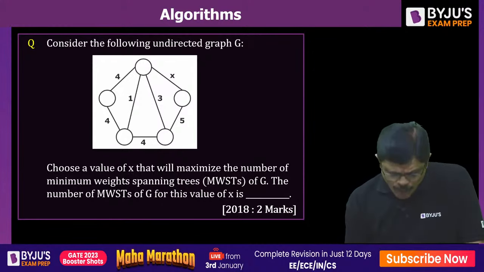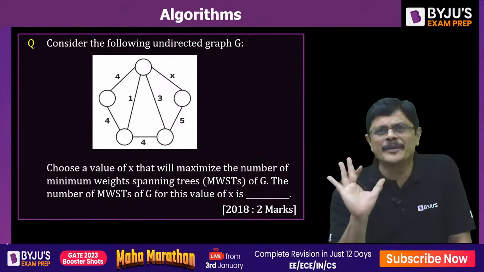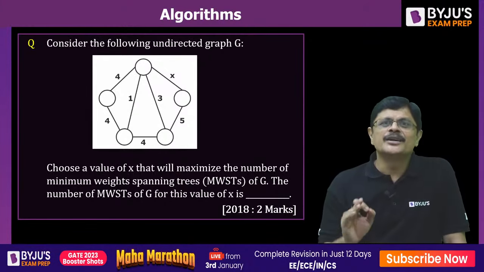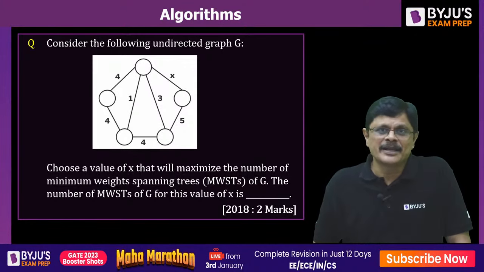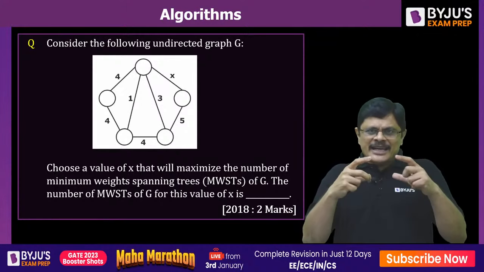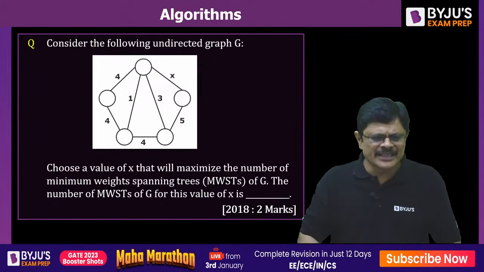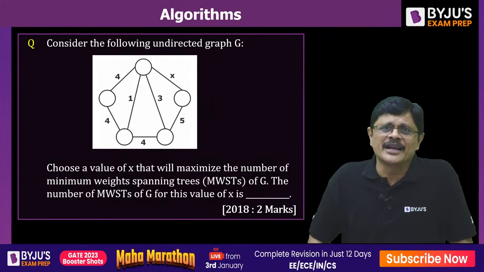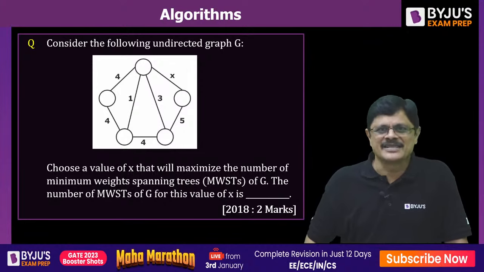So if you want to get more minimal spanning trees, the idea is you should have equal keys. Then, if the equal keys are involved in a particular cycle, you can use any one key in that cycle, my dear friends. That is, the choice can be made. That is the idea here.